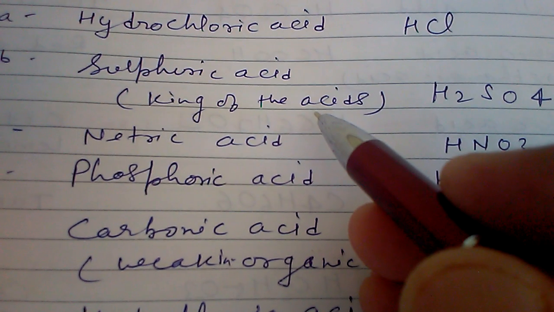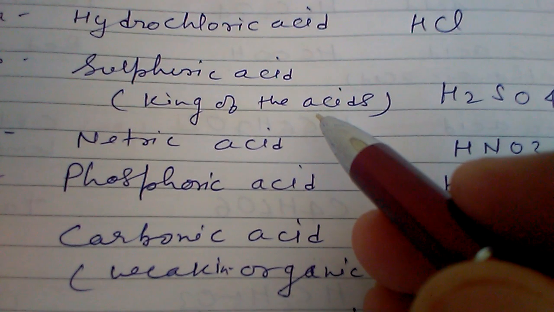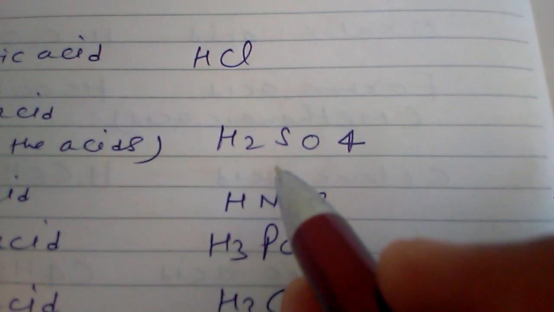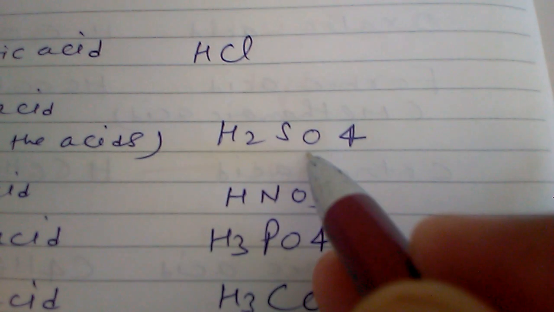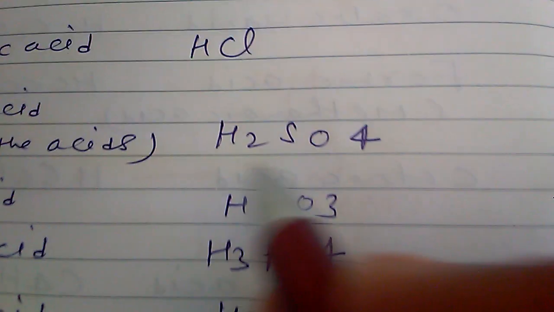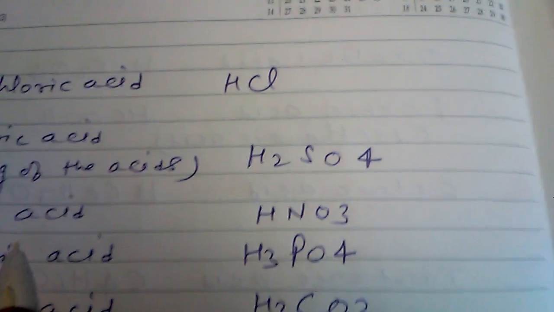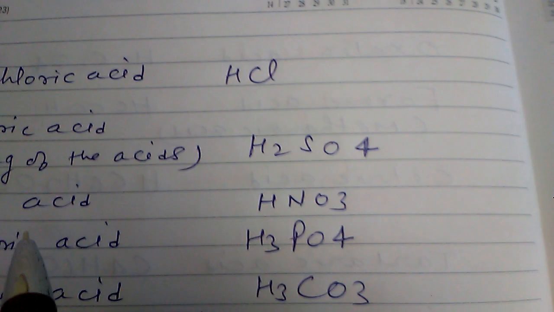And second one is sulfuric acid. This is also called the king of acids. Why? Because of its power, corrosive nature, and its usage. Its formula is H2SO4: 2 hydrogen, 1 sulfur, 4 oxygen. This is also called oil of vitriol.